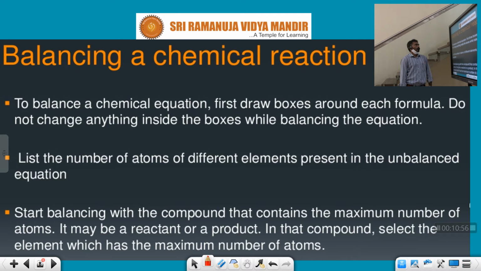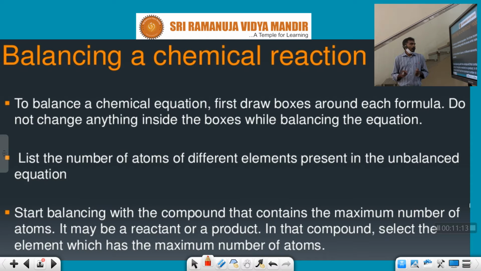Okay, now coming to balancing a chemical reaction. Inside the box is balancing: list the number of atoms of different elements present in the unbalanced equation.